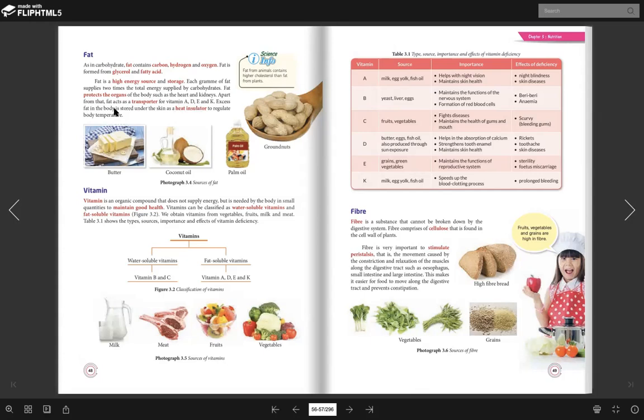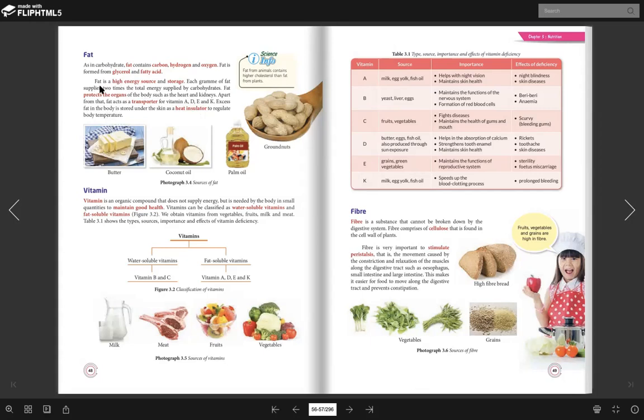So, the fat will act as a heat insulator to regulate our body temperature. So, how many functions of fat? One, to give us energy. Two, to protect organs. Third, transporter for vitamins A, D, E, and K. Fourth, as a heat insulator to regulate body temperature.